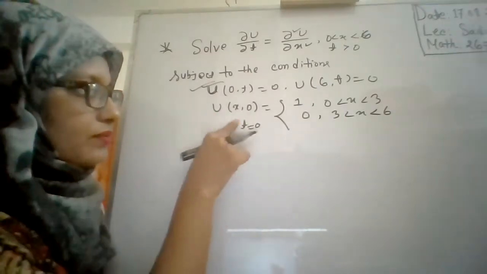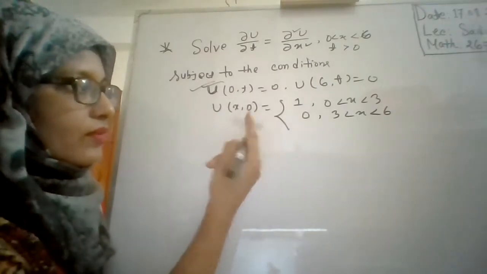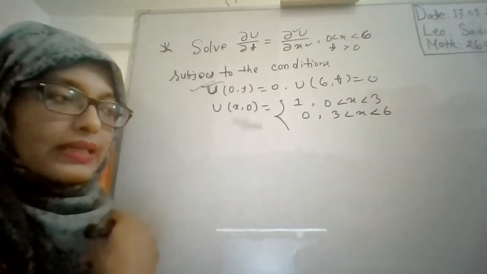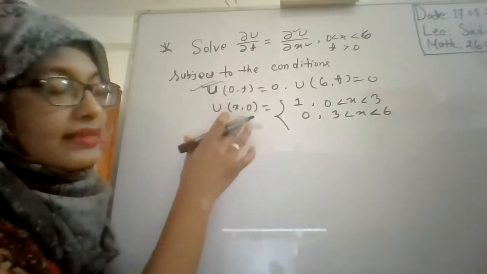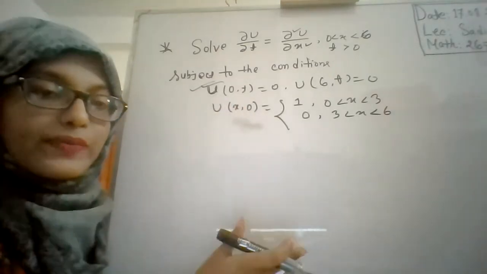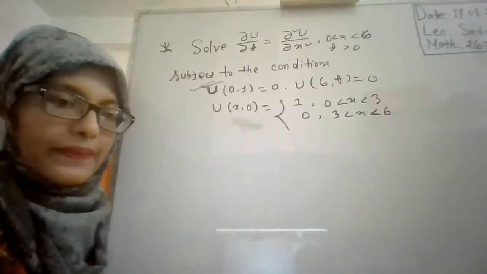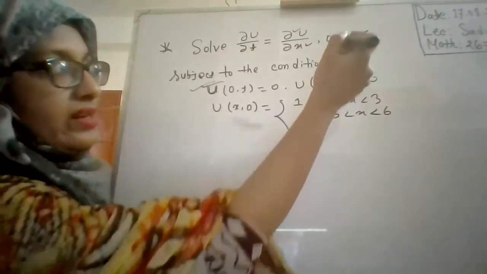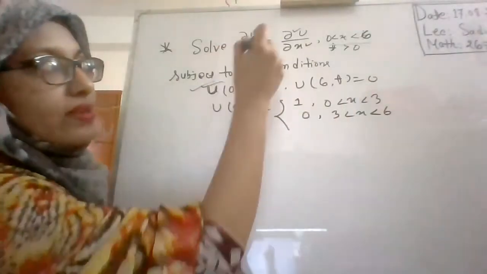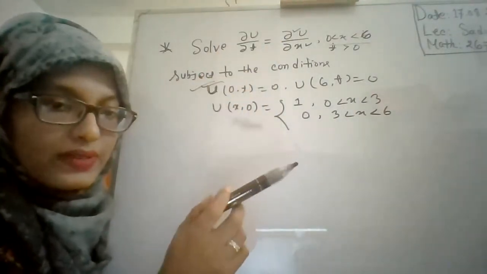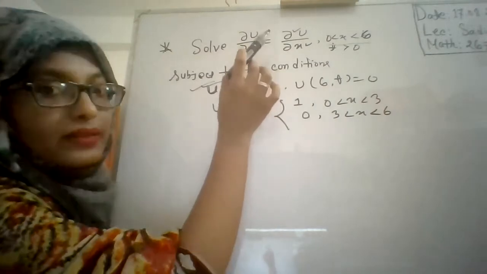Now we will try to solve this problem. But one thing I want to know: is there any difference between this problem and our previous class problem? What is the difference? One difference is the interval. The second difference is the thermal conductivity constant.